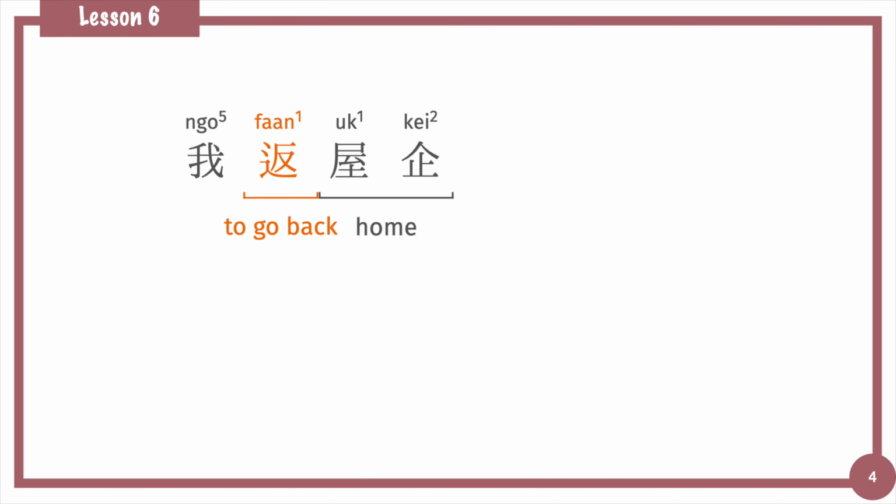Such as 返屋企 go home. We won't say 去屋企 in Cantonese, because 屋企 my home is my place. It has a very close relationship with us. We'll only go back to home 返屋企. Go home 去屋企 is not a correct expression in Cantonese.